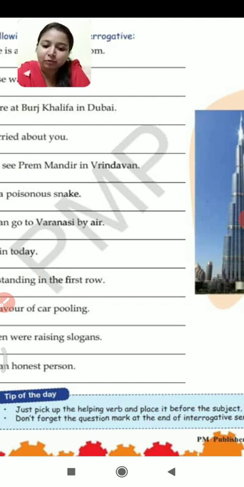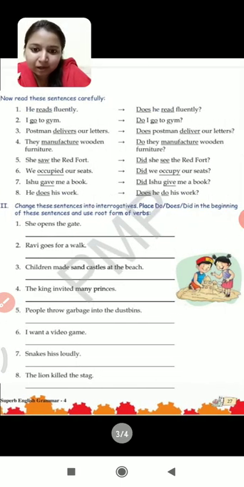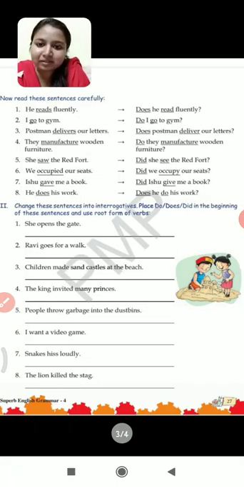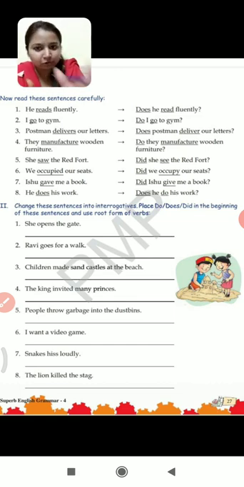And at last you have to put the question mark. And second, don't forget the question mark at the end of an interrogative sentence. And please children, do not forget to put the question mark at the end of any question or interrogative sentence. Otherwise that sentence will not be complete. That will not be considered complete. Now, third one. Next. Now read these sentences carefully. Children, here 8 sentences are given and now you have to change these sentences into interrogative sentences.